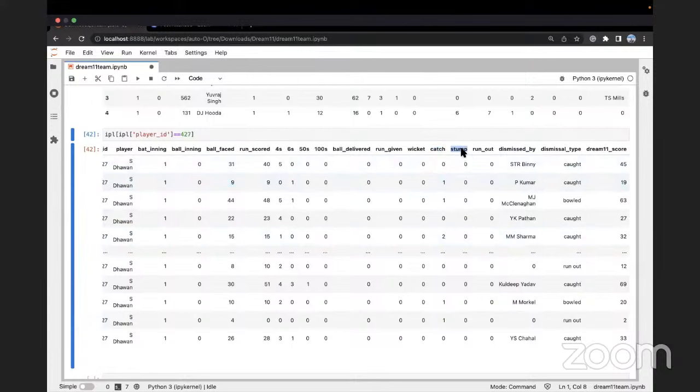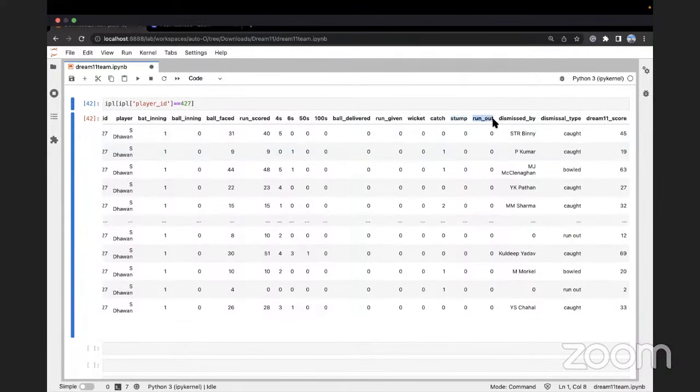It could be a case where he could do a run out, but that's in a separate column. And in the cases where he batted, who was he dismissed by? And dismissal type, then Dream 11 score 45. For this particular game, Shikhar Dhawan got allotted 45 points.